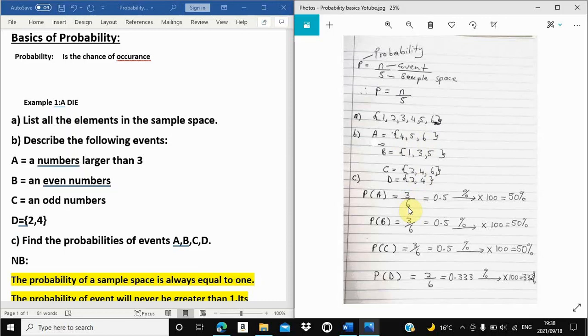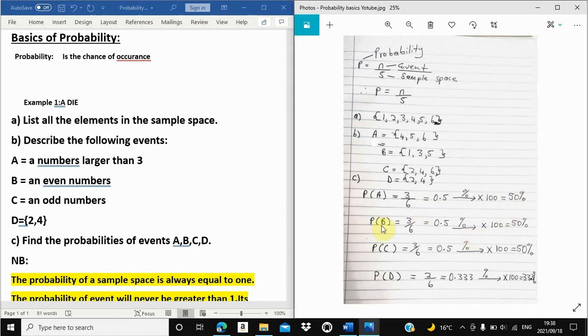In probability, you always divide by the sample space. Our sample space is how many numbers? 1, 2, 3, 4, 5, 6. This is our sample space. So 3, which represents the elements in event A, divided by 6, which is the sample space. Our answer is going to be 0.5. If they say you may convert it to percentages, then you times it by 100, which is equivalent to 50%. Don't forget to indicate the percentage sign here.